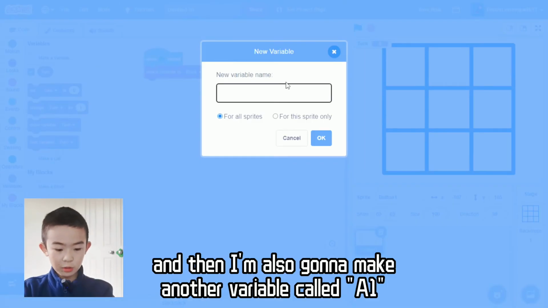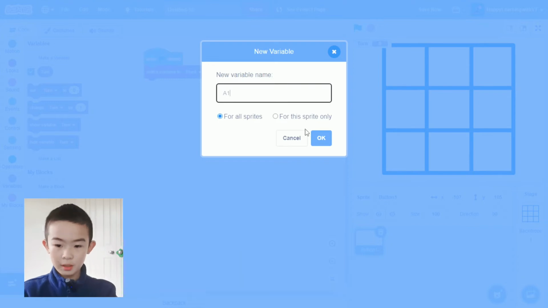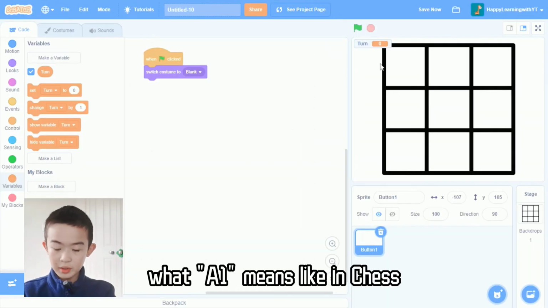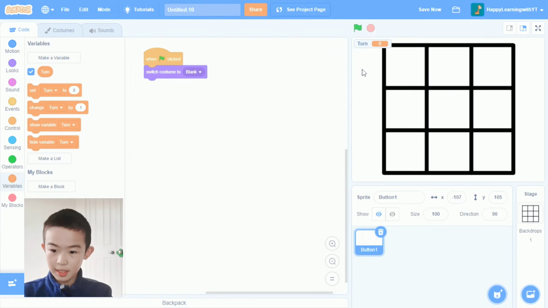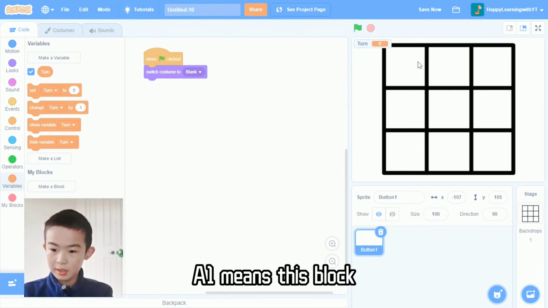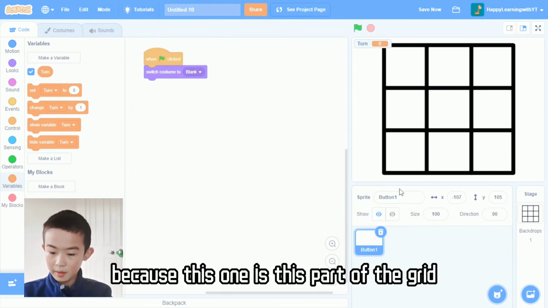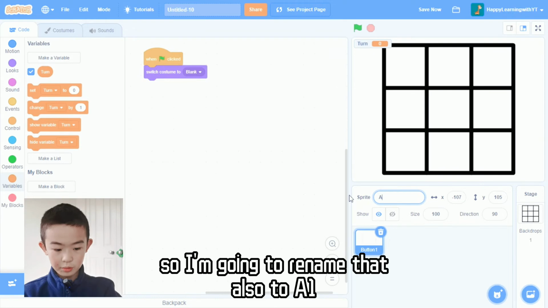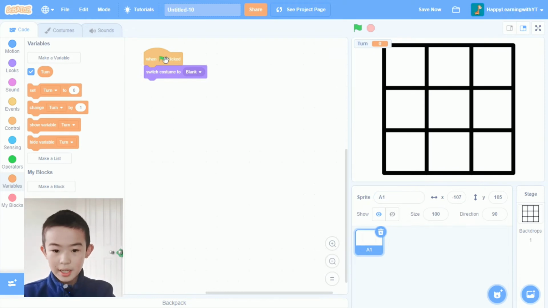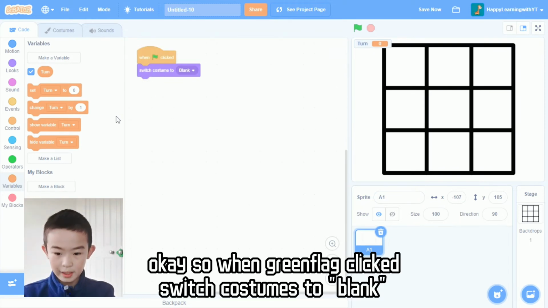And then I'm also going to make another variable called A1. What A1 means, normally like in chess, there's like A1. So A1 mainly means this block, this part of the grid. Because this one's in this part of the grid, so I'm going to rename that also to A1. Okay, so when I click, switch costume to blank.